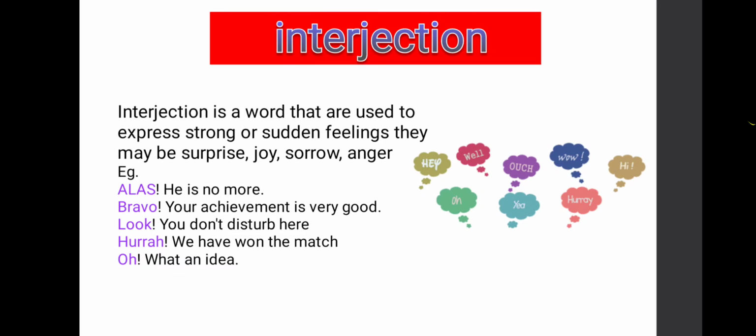You have to write the definition one time, but when you start writing parts of speech definitions, each definition you have to write 5 times with 5 examples. How many times? 5 times with 5 examples. You have to write with neat handwriting, and before writing in your grammar book, first mention the date. I think you understood till here.